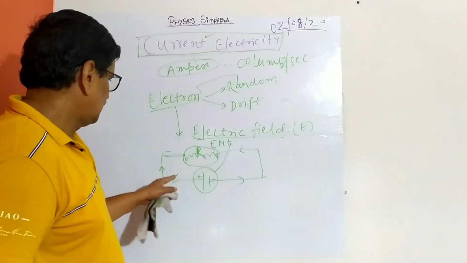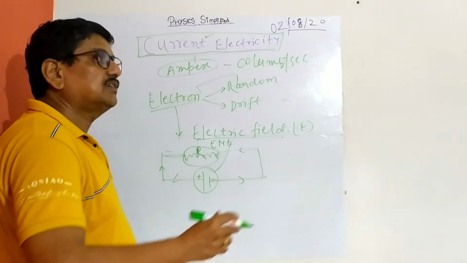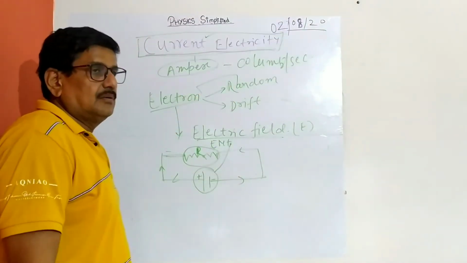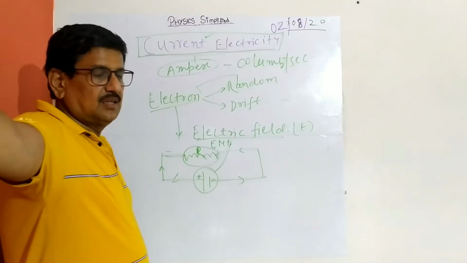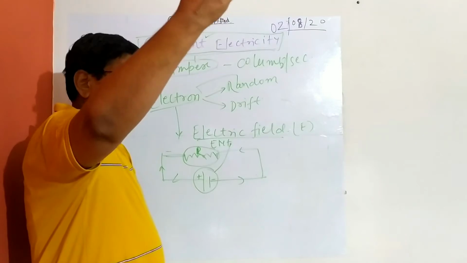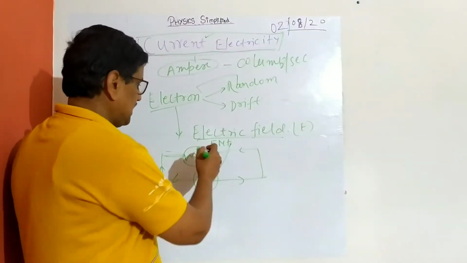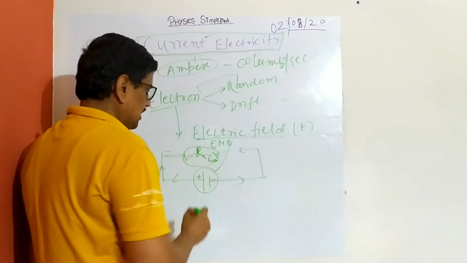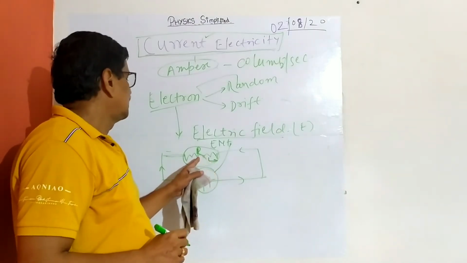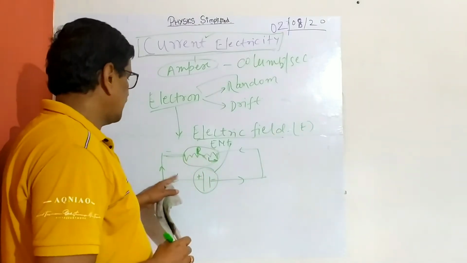So this is a wire, and there will be resistance. In our case, these are electrical appliances, like a tube light or a bulb, which have got definite resistance. So they will constitute this, and this is the conducting wire.